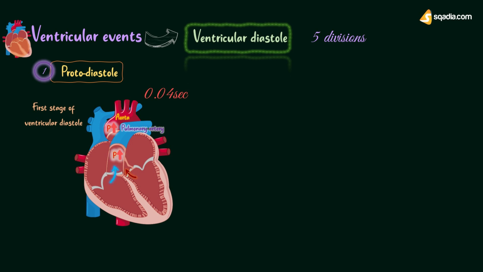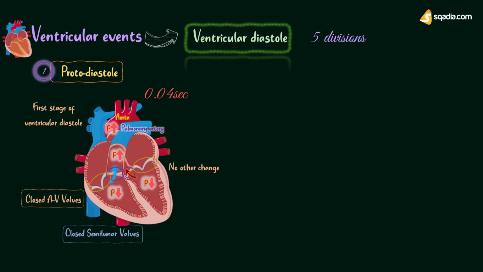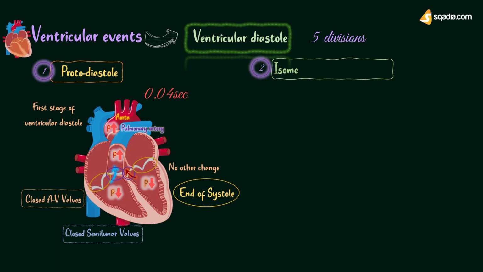Due to the ejection of blood, the pressure in aorta and pulmonary artery increases, and pressure in ventricles drops. When intraventricular pressure becomes less than the pressure in aorta and pulmonary artery, the semilunar valves close. Atrioventricular valves are already closed. No other change occurs in the heart during this period. Thus, protodiastole indicates only the end of systole and beginning of diastole.